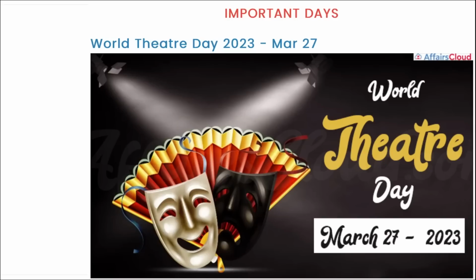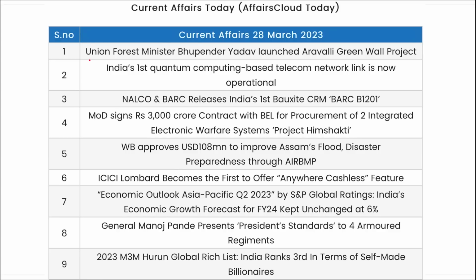All right, so these were your important current affairs for today, friends. Now let's go for a quick revision. Union Minister Bhupender Yadav launched the Aravalli Green Wall project.